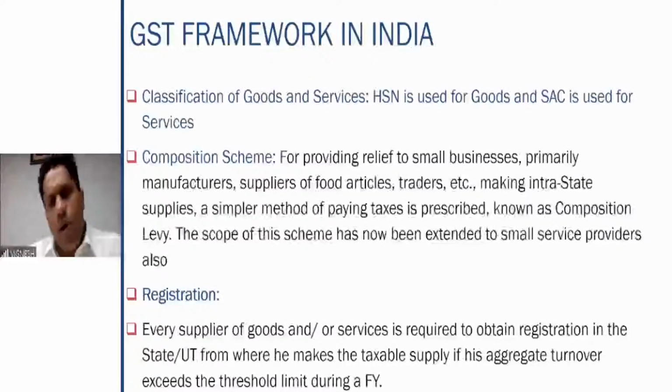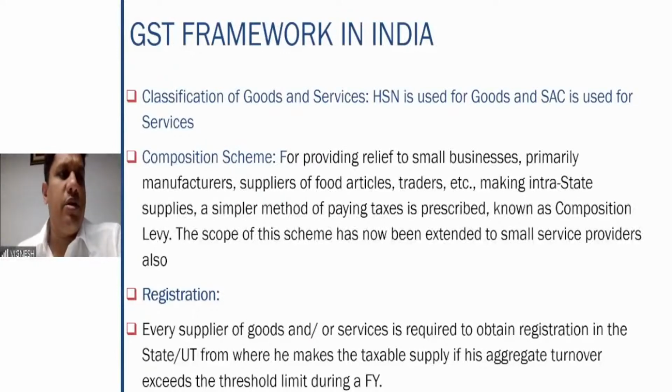A second very important concept in GST is the composition scheme. What is the composition scheme? When you are bringing the GST law into the country, you cannot put something new on all businesses, because businessmen can be small, businessmen can be big.